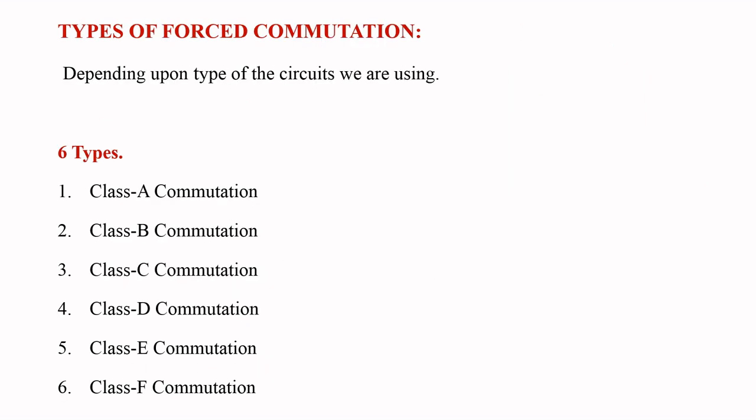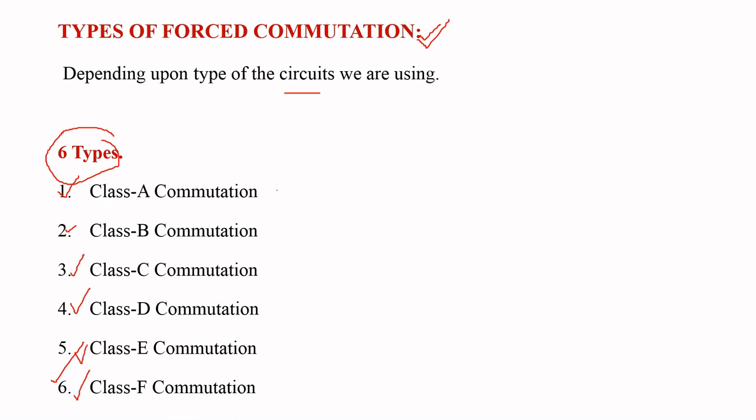Coming to types of forced commutation, depending upon the type of the circuits we are going to use for turning off the SCR, forced commutations are mainly classified into 6 types. Those are from class A to class F, that is class A, class B, class C, class D, class E, and finally class F commutation.